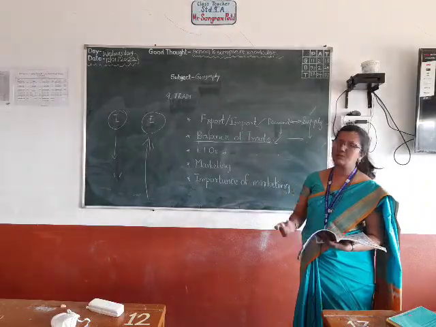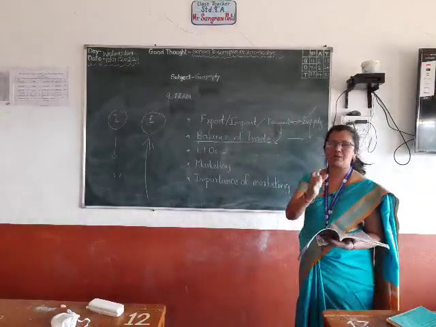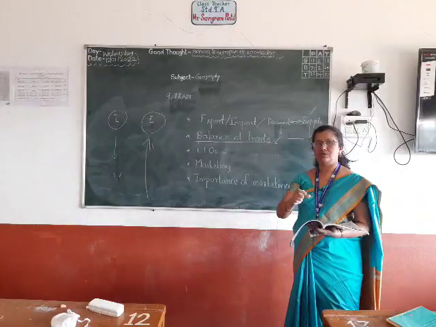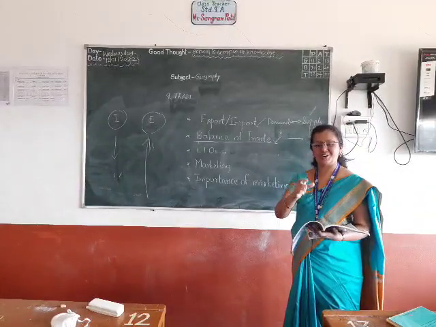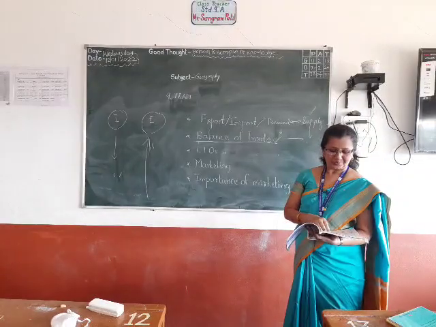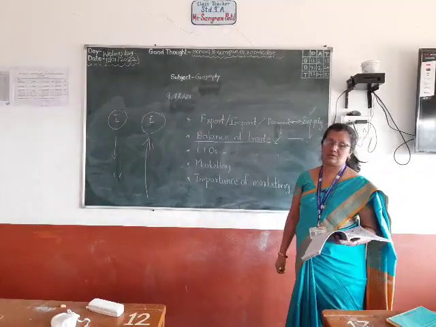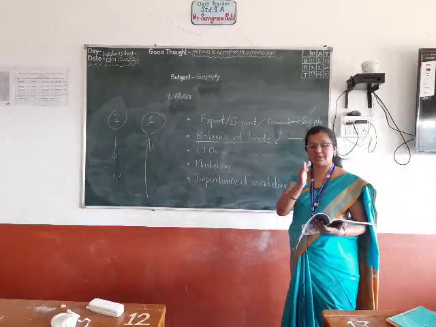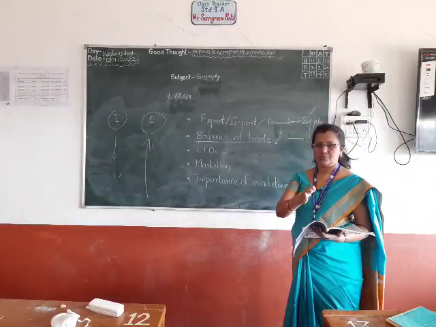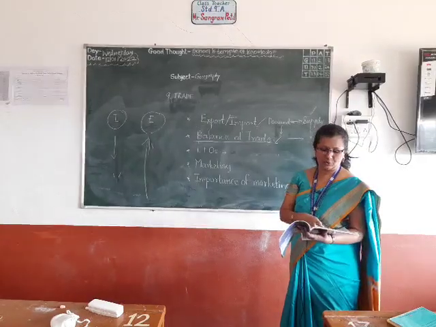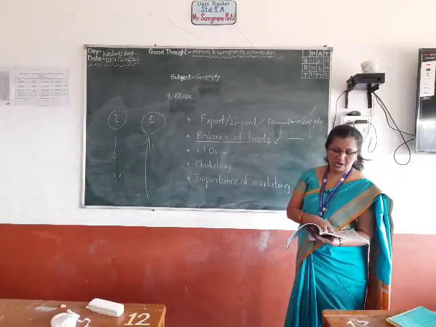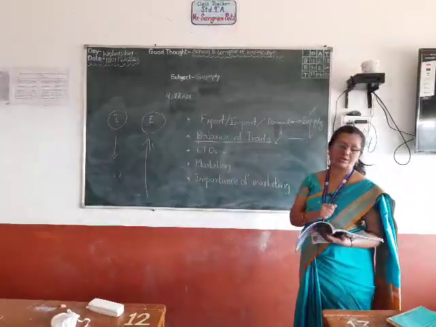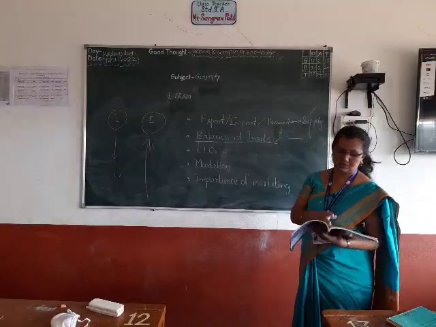Factors like the economy of a country. If the economy is good, trade will be good. If the economy is down, naturally trade will be down. Then government policies. In every country there are different government policies which the traders have to follow. Fine, they cannot go against the government policies. Then markets. How are the markets available in that particular region? Every trader has to see that.